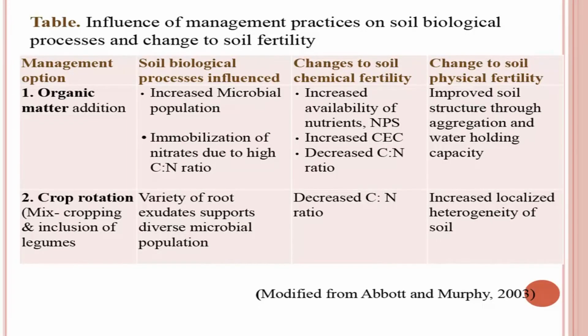What happens to the chemical properties of the soil when organic matter is added to the soil? It increases the availability of nutrients, because decomposition of organic matter results in release of many nutrients. It contains proteins, and proteins contain nitrogen, sulfur and phosphorus. And also there are certain other elements like potassium and phosphorus in the plant material. So, many elements, nutrients are released into the soil due to addition of organic matter when it decomposes.